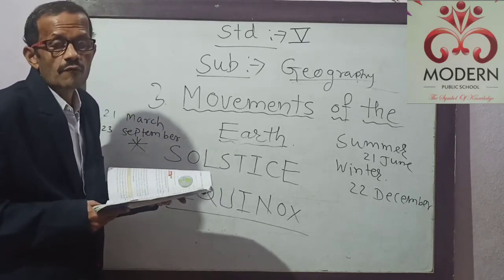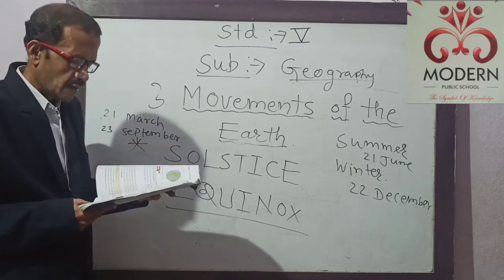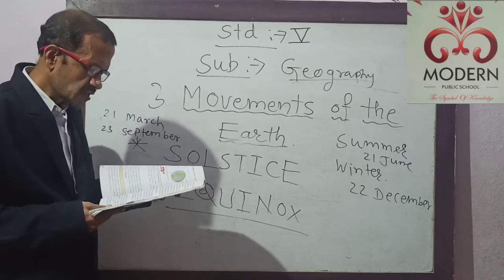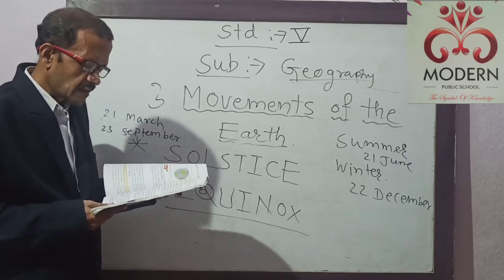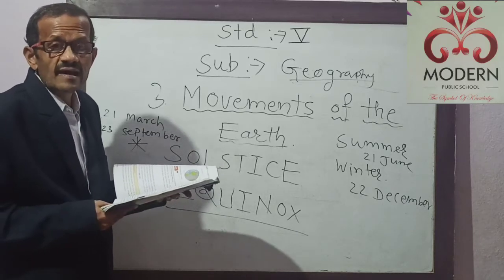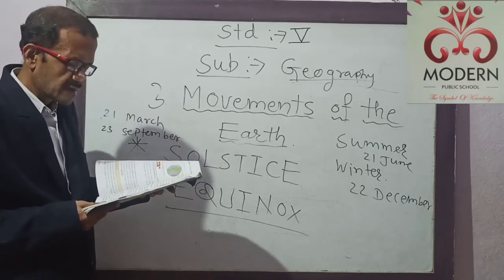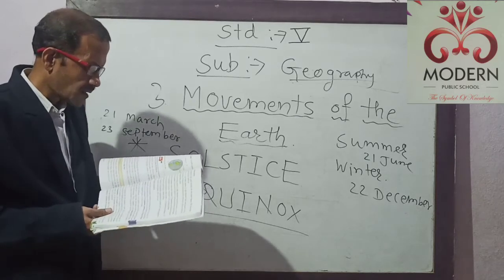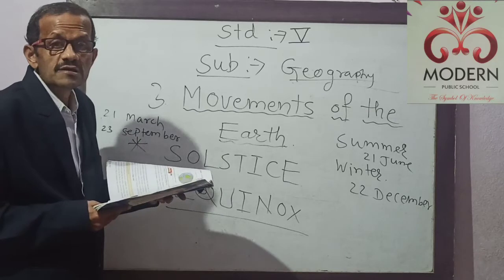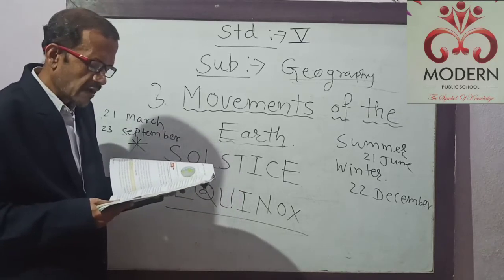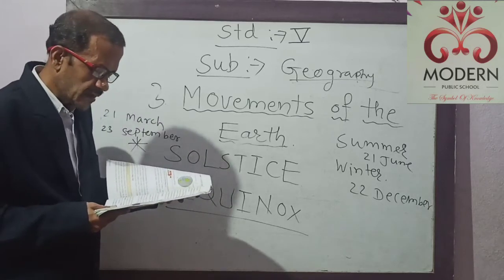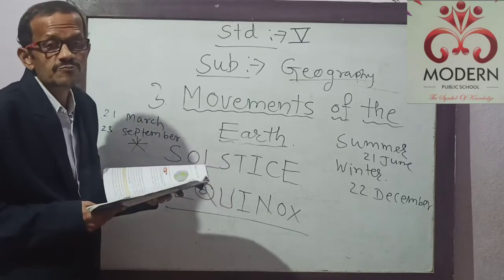At this time, the sun directly faces the Tropic of Cancer in the northern hemisphere. This is known as the summer solstice. 21st June is the longest day in the northern hemisphere and the shortest day in the southern hemisphere.